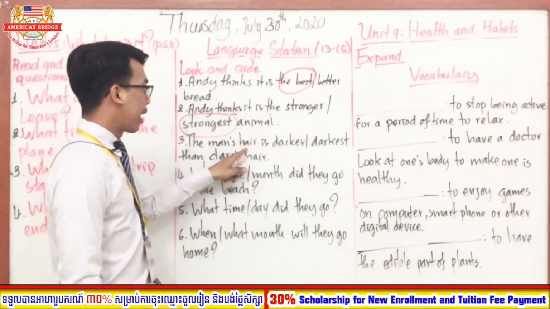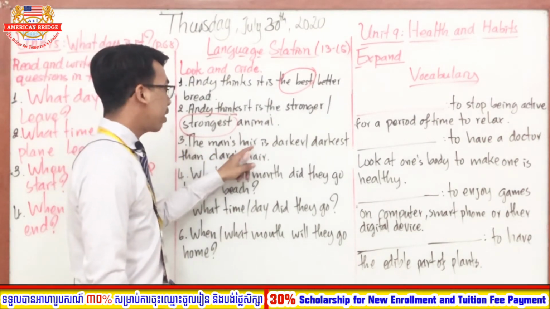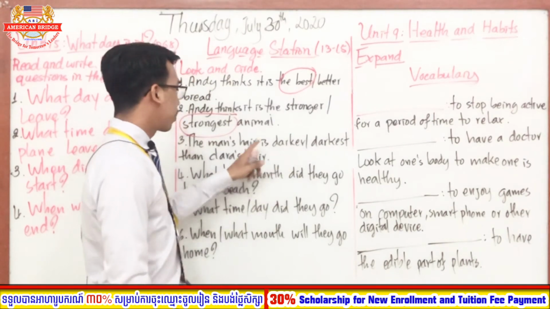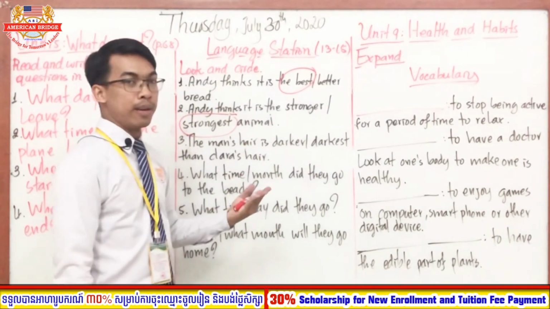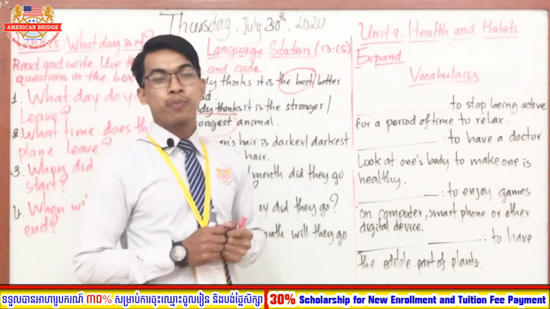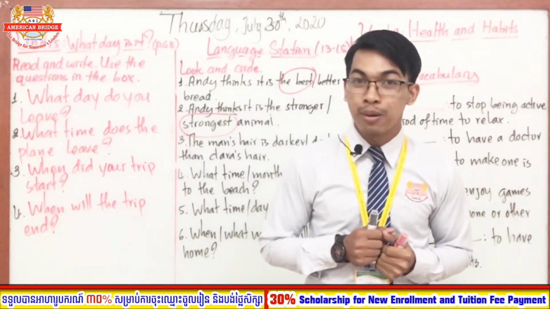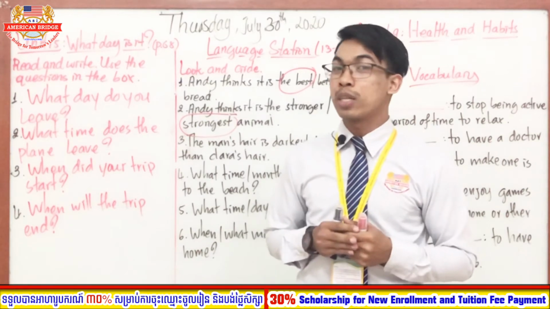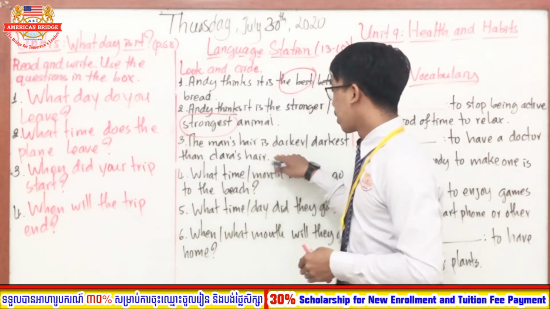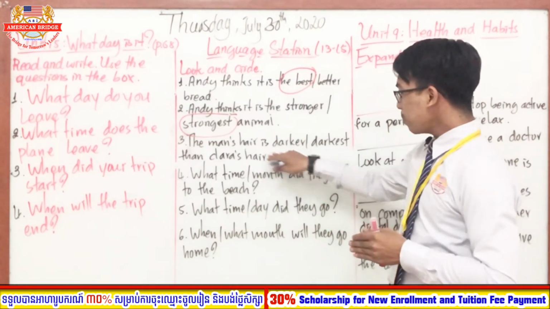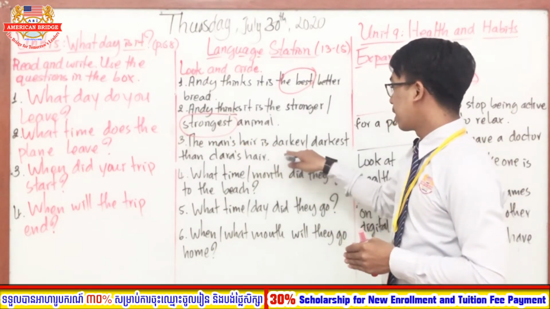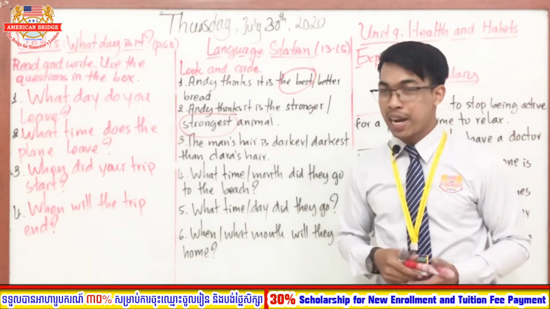Now let's move on to number 3. The man's hair is darkest than Clara's hair. So everyone, you can know exactly the answer, right? Can you tell me what the correct answer is? It is the first one. The man's hair is darker than Clara's hair.